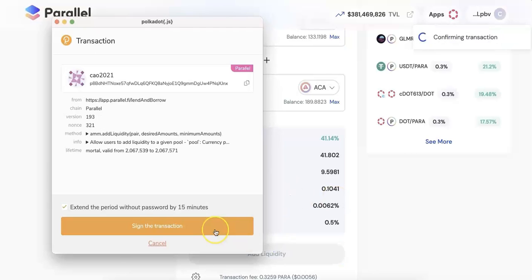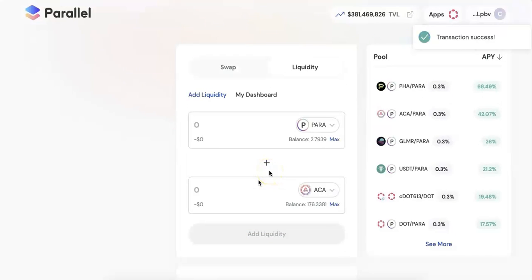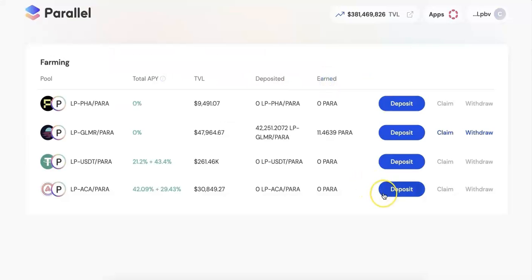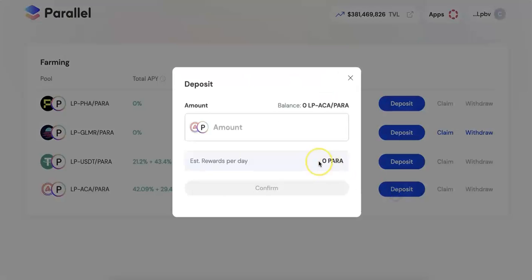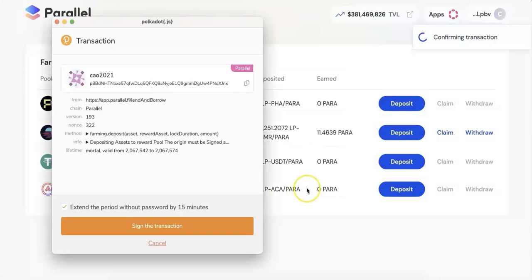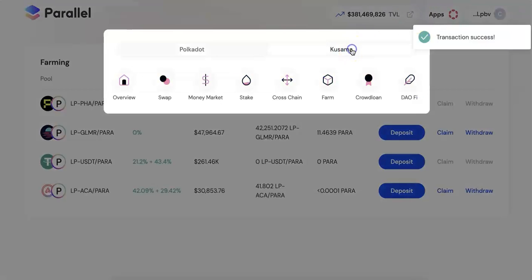And so now after you add the liquidity, it's not done yet. You need to add it to the farm. So click the farm and deposit your LP to the farm. So now I'm going to deposit all the LP to the farm, confirm, and now you are done. You can earn the rewards. This is more than 70%.